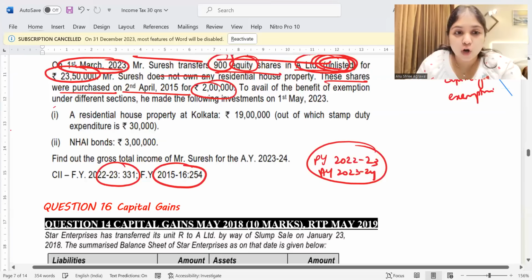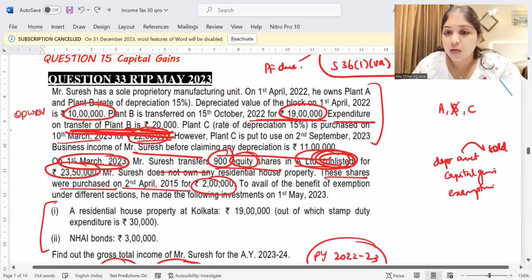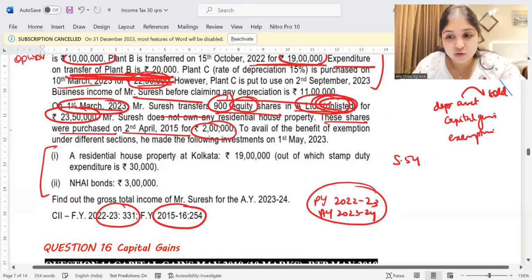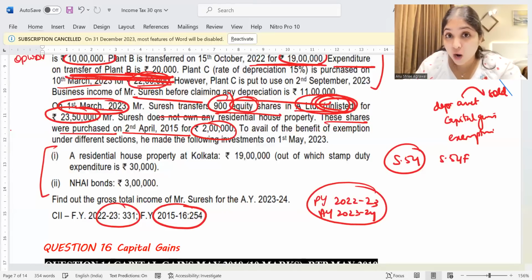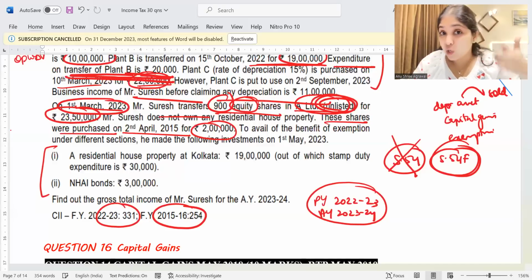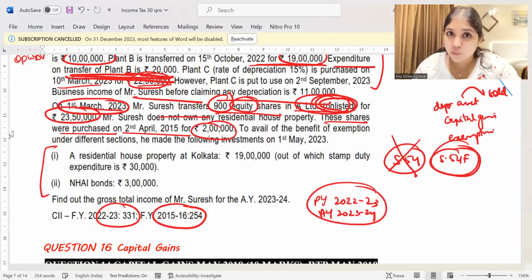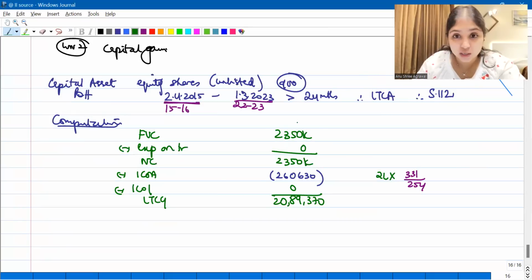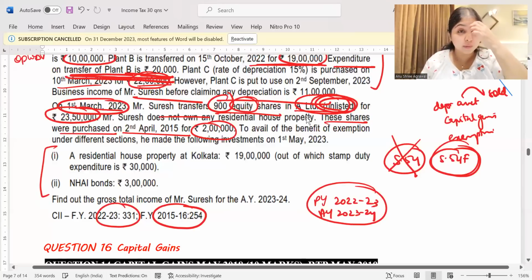Now listen, we are going to talk about the exemptions. Assessee has sold unlisted shares and he has bought a house. You will think about two exemption sections, Section 54 and Section 54F. But we can talk about Section 54 only if assessee has sold a house and purchased a house. Assessee did not sell a house here, so we can't talk about 54. When does 54F apply? 54F applies if assessee has sold any long-term capital asset which is not a house, and assessee should have bought a residential house. Yes, that is exactly what happened. He has sold shares which are a long-term capital asset and not a house, and he has bought one residential house property in India. So yes, I will think about Section 54F.